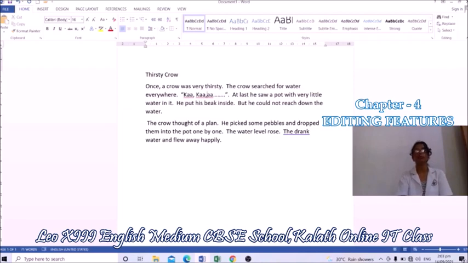Then I am going to change that small k to capital letter. What to do? Hold the shift key. Then press letter K. Again we got capital K. Understood? What is the use of shift key? Shift key is used to type capital letters or upper characters.